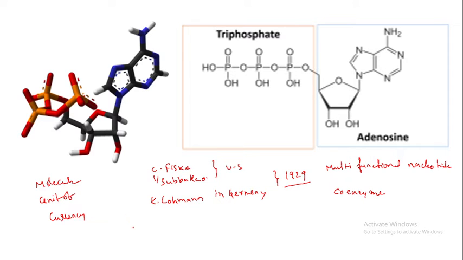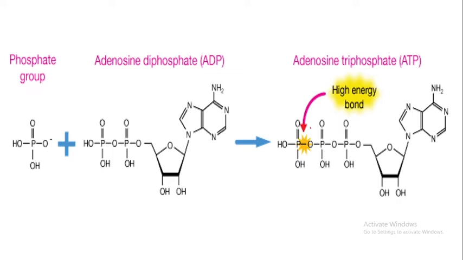This ATP transports chemical energy for metabolism. And this ATP is produced by phosphorylation and cellular respiration with the help of ATP synthase enzyme, using inorganic phosphate and adenosine diphosphate.